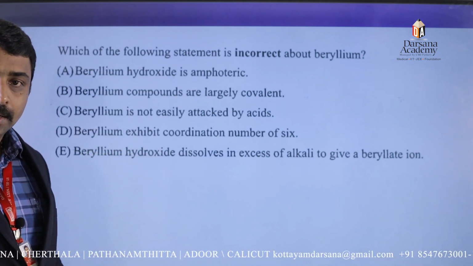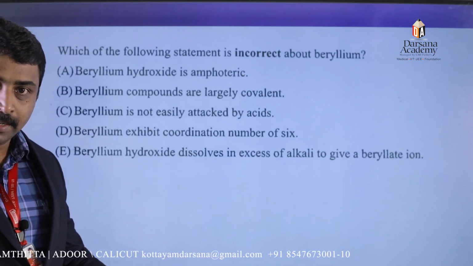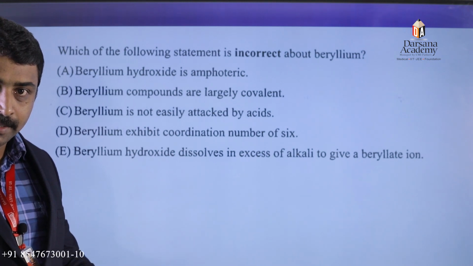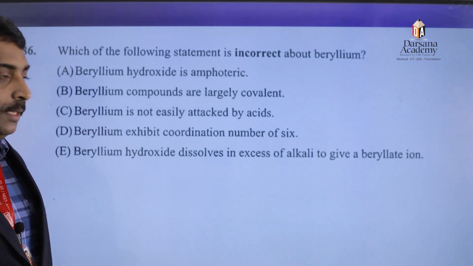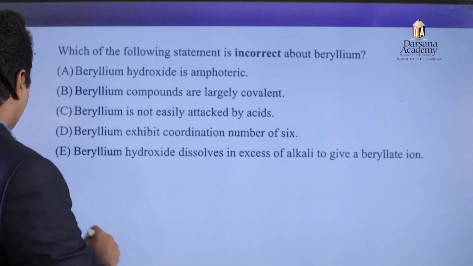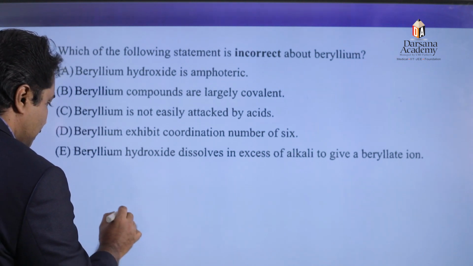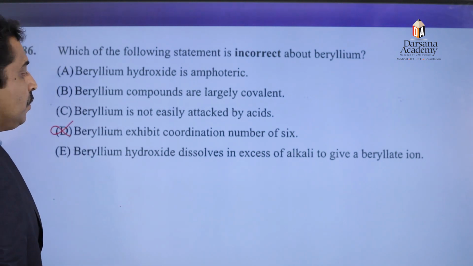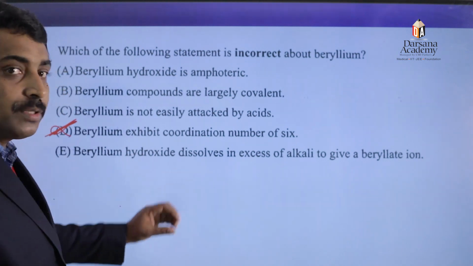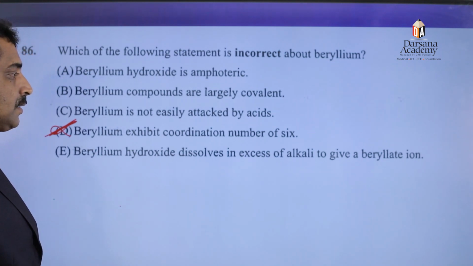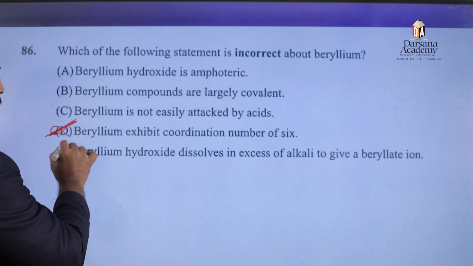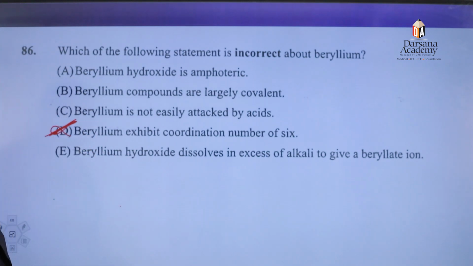Wrong statement, because beryllium is a first element, and due to the absence of vacant d orbital, beryllium does not have the ability to expand its coordination number above 4. Therefore, beryllium does not exist with coordination number 6. Therefore, this D option is a wrong statement. Beryllium hydroxide dissolves in excess of alkali to give beryllate ion. Also a correct statement. Therefore, the wrong statement, our option, is beryllium exhibits coordination number of 6.